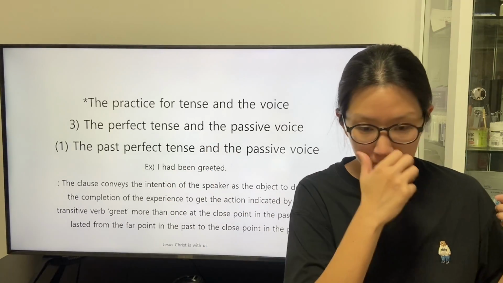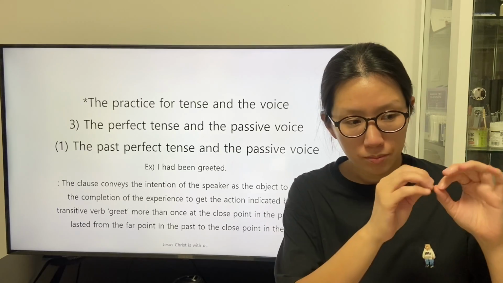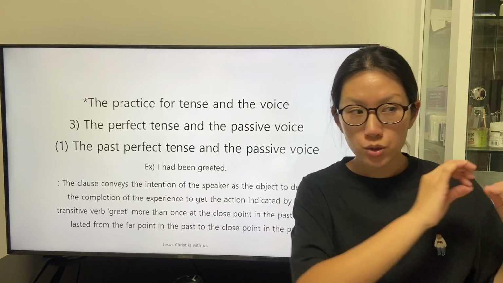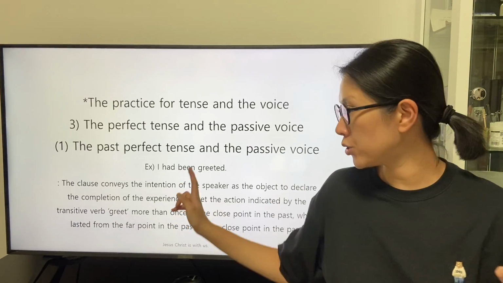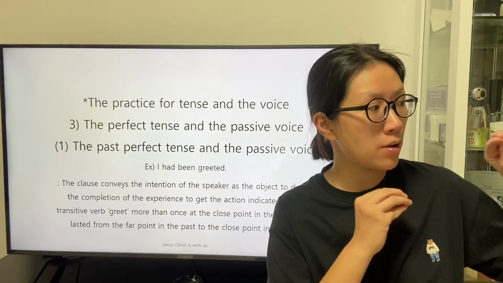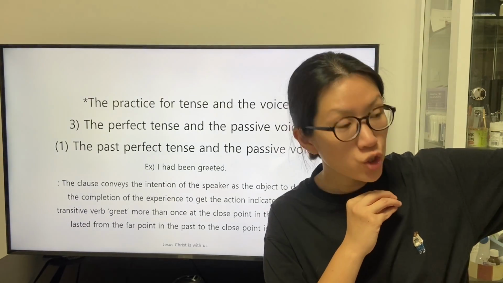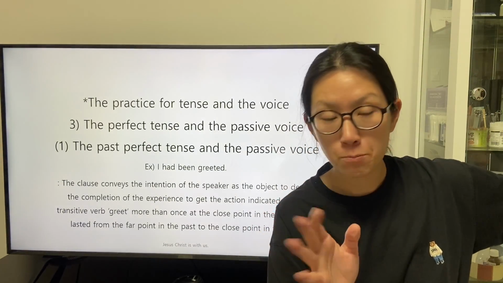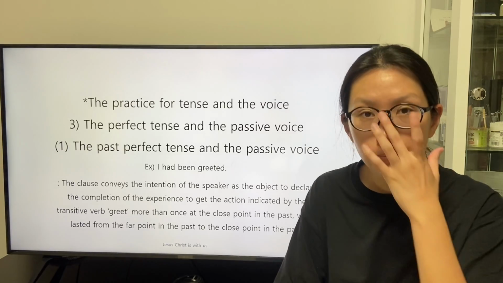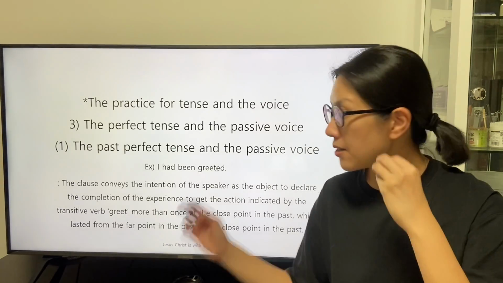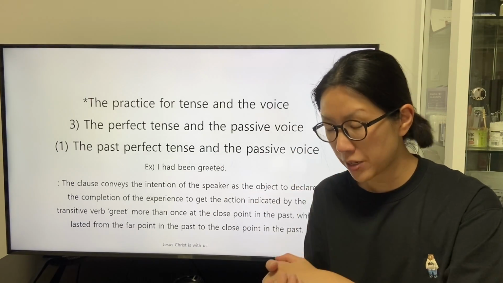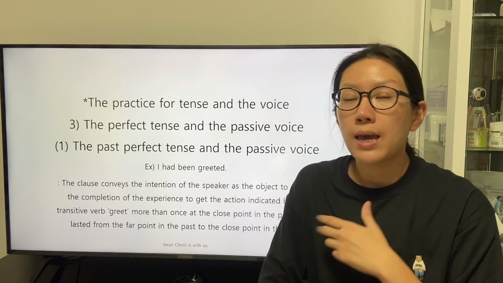The speaker responded to the flow of time in a way to exist during the period from the far point in the past to the close point in the past, because the form of the intransitive verb had reveals that the speaker delivers this clause at the present when the conversation among the speaker and the listeners happens.